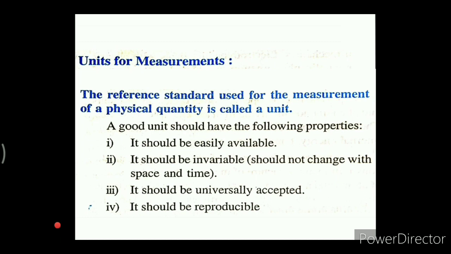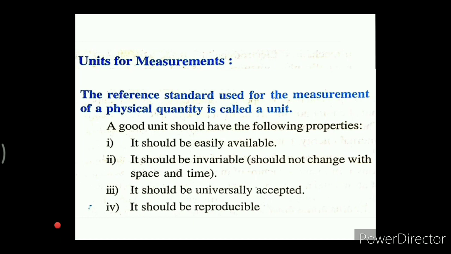And a physical quantity possesses at least two characteristics in common, as we have discussed here in the example when the length of the rod we have considered as 5 meter. So over here, a physical quantity possesses at least two characteristics in common. One is numerical magnitude or a number, and the other is the unit in which it is measured. Like length is to be measured in meter, that's why the measurement we have given as the length of the rod is 5 meter.